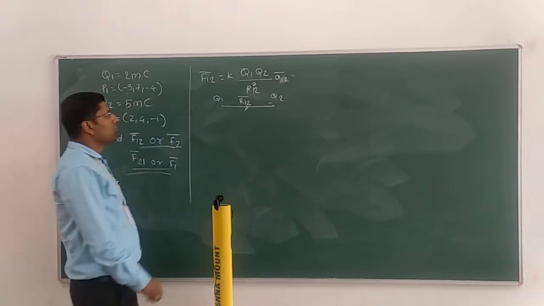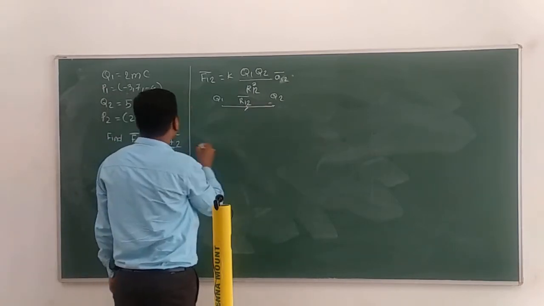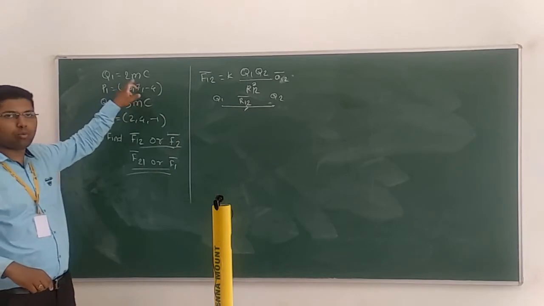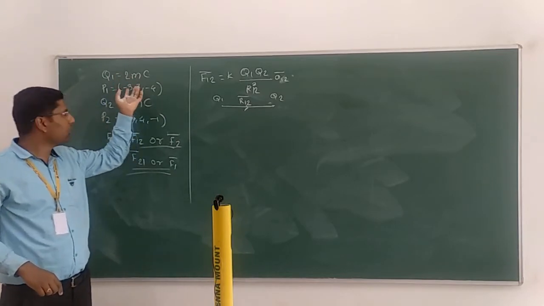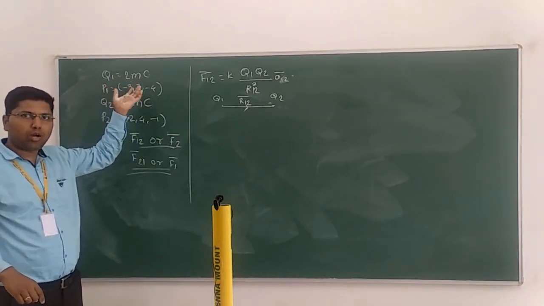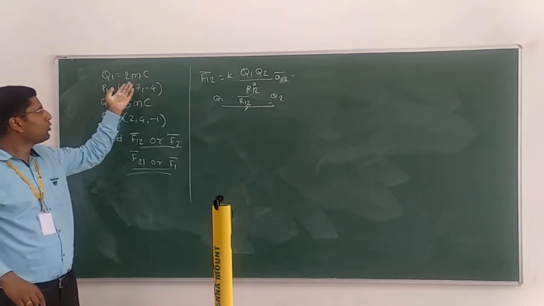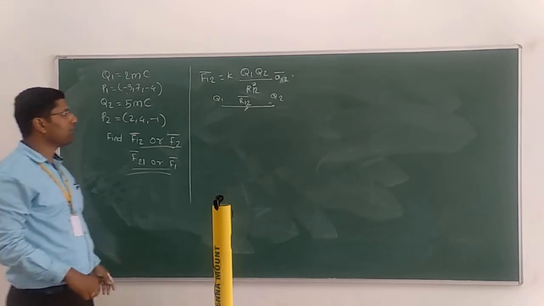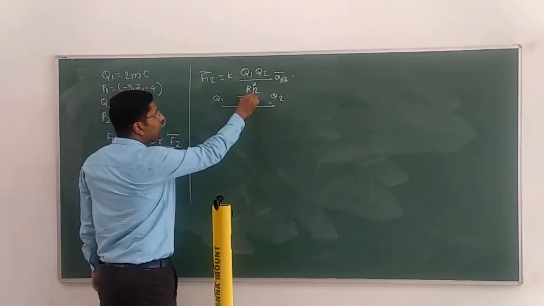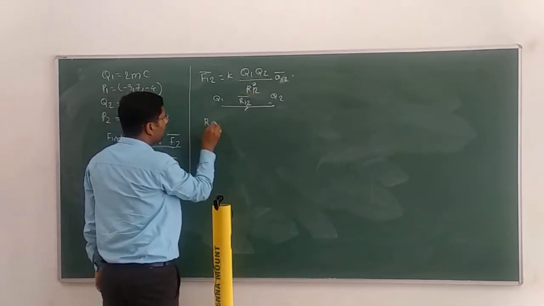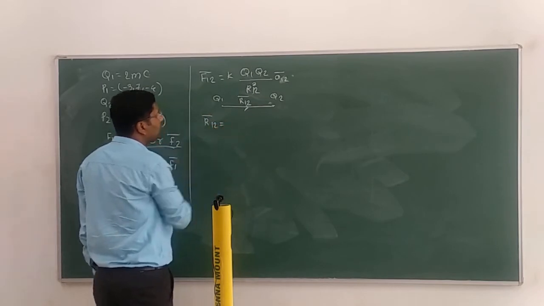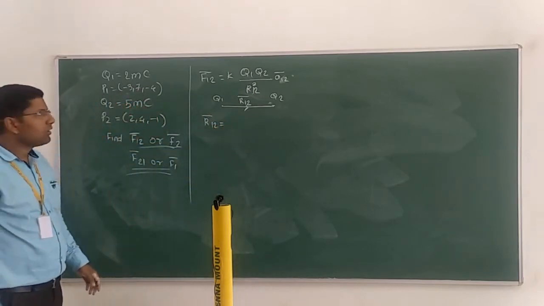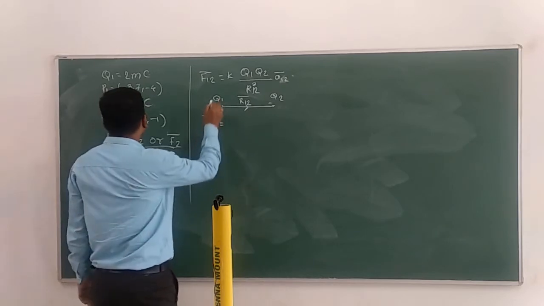We know that Q1 is given as 2 millicoulomb. How can we convert it to coulomb? 2 into 10 raised to minus 3 coulomb. Like that we have to write. First of all, we have to calculate R12 bar.